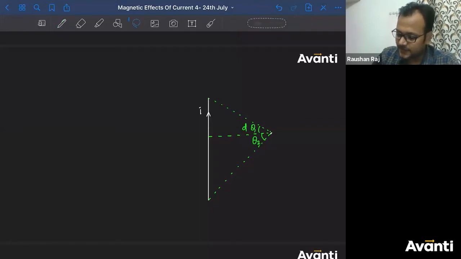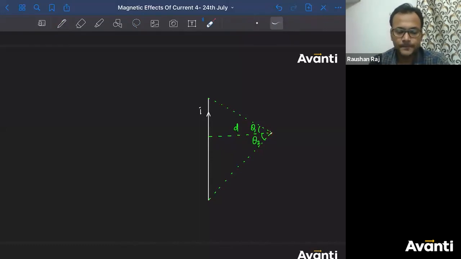Now, can I see if I specify these angles theta 1 and theta 2, the position of this point is now fixed. If I talk about another point, then theta 1, theta 2 will change accordingly. If I specify this theta 1 and theta 2, this point is now specified. This is a unique point I'm talking about. कैसे find out करेंगे बच्चा लोग? पहली बार if I have to use Biot-Savart's law, I have to talk about small current carrying element. But here this current carrying element is not small. तो क्या करना पड़ेगा? We have to divide this into small current carrying elements. So let us assume, I'm writing this here, guys.